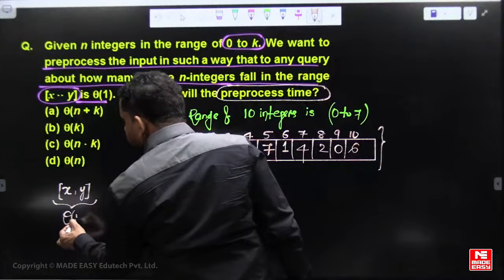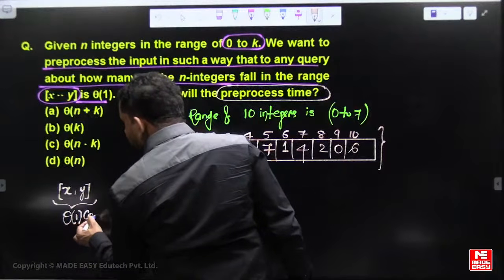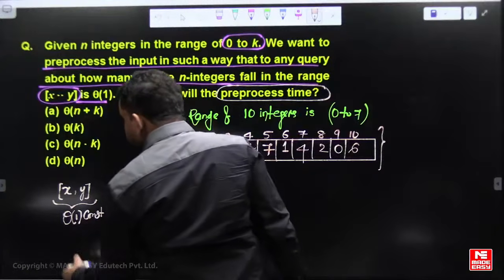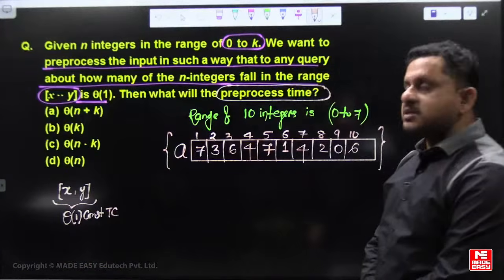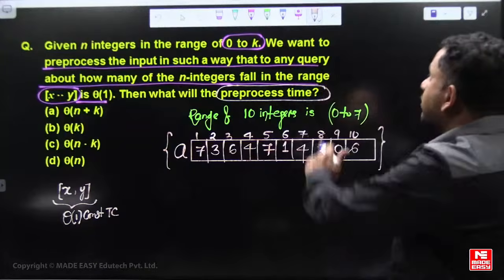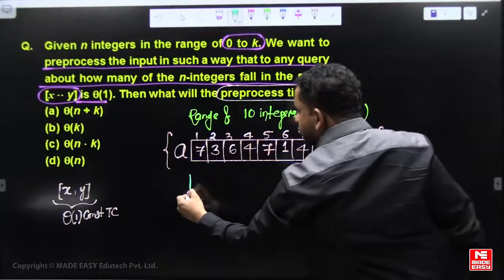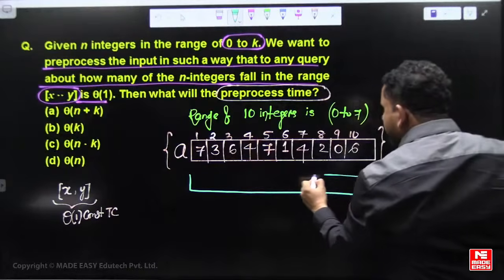So how much pre-processing cost is required? Here is one standard method: initialize one count array.